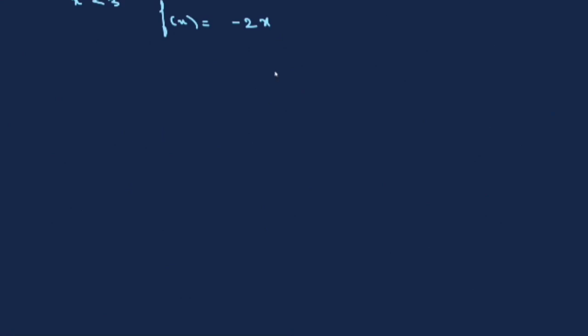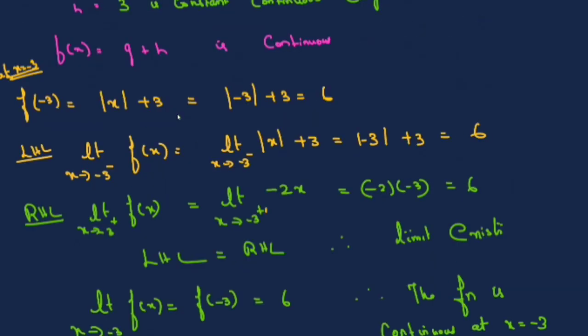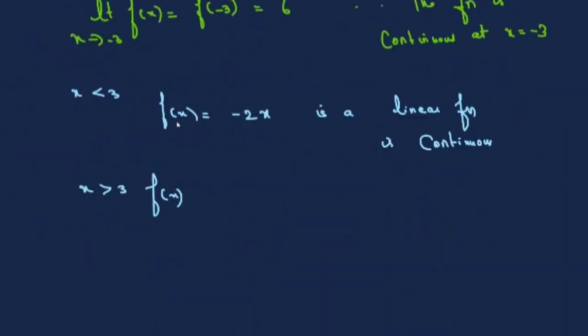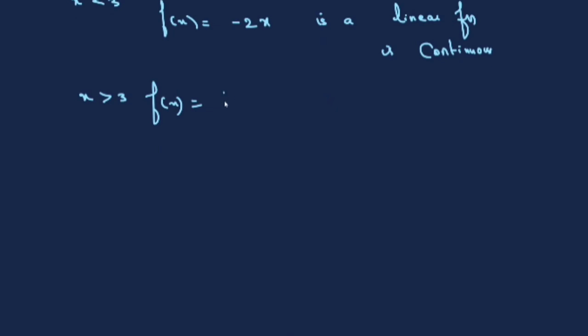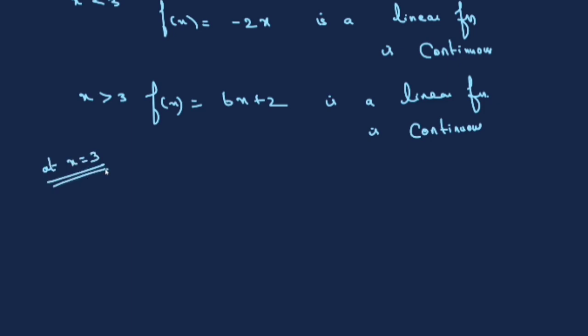So less than 3, it is minus 2x, a linear function, which is continuous. Now when x is greater than 3, the function is 6x plus 2. Again it is continuous, 6x plus 2 is a linear function. Less than 3 and greater than 3, the function is continuous. So at x is equal to 3 only we have to check.